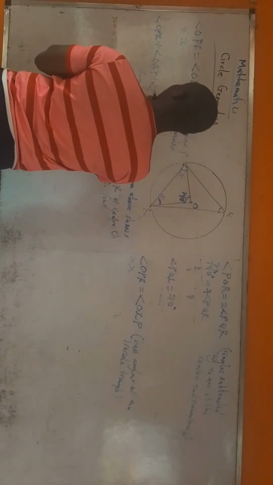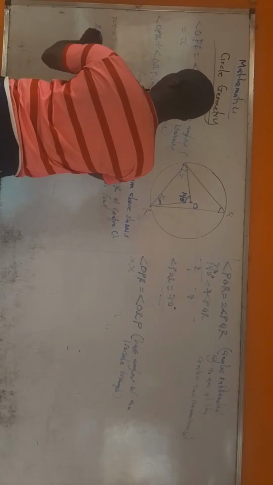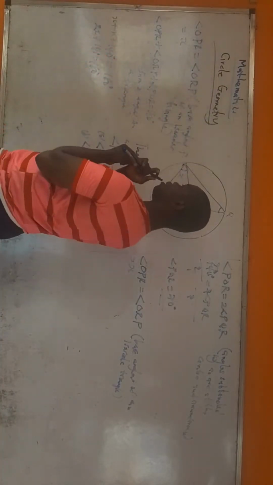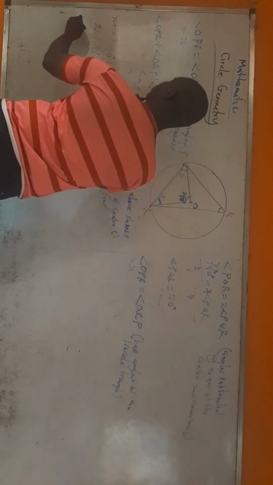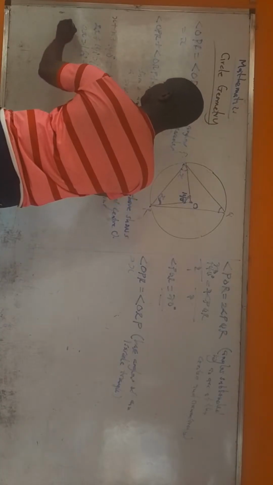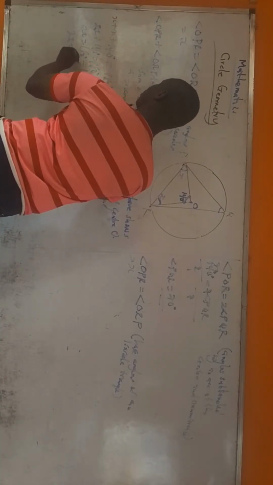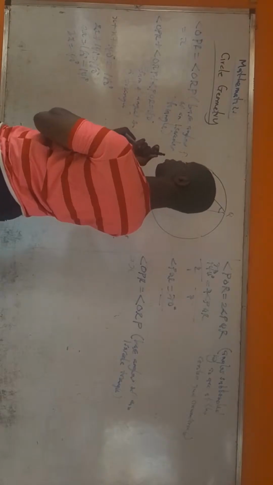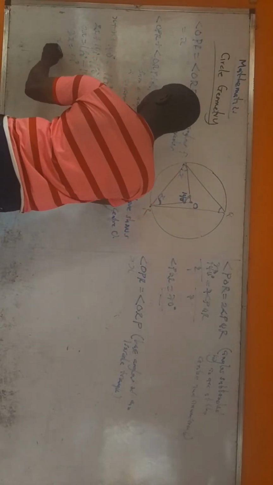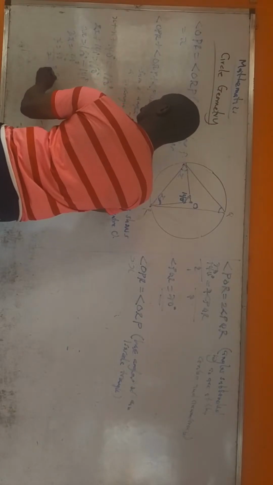So x plus x is 2x. So 2x plus 140 degrees equals 180 degrees. The next thing is to collect like terms: 2x equals 180 degrees minus 140 degrees, so 2x equals 40 degrees. What do you do next? You divide both sides by 2, so x equals 40 degrees over 2, which is 20 degrees.